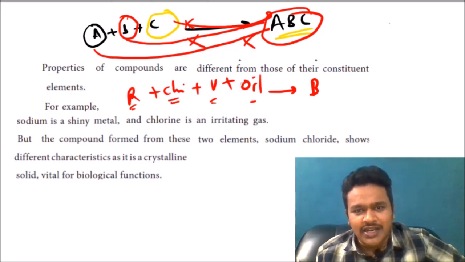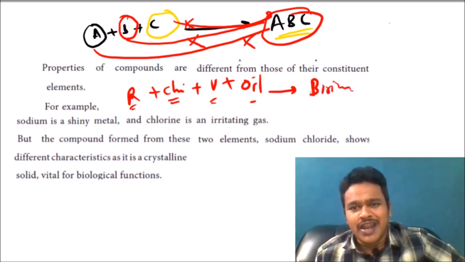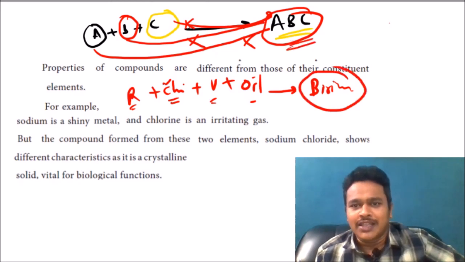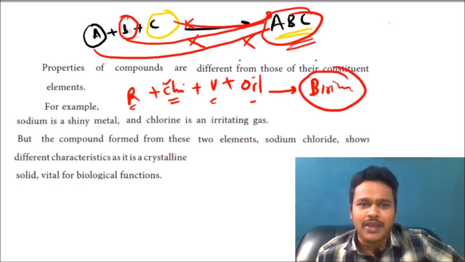Separately you cannot eat them; they have their own taste. When you combine them, you get a biryani with a good taste. This taste does not match rice, chilli, vegetables, or oil. Like this, whatever compound ABC forms, its properties are different from A, B and C.